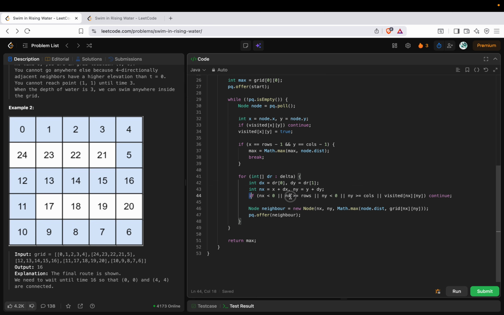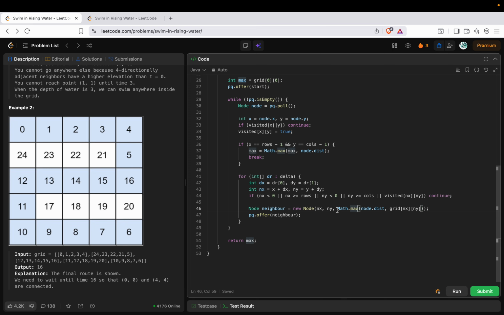Okay, so that's why I've kept this condition. These four sets of conditions will help me to stay within the matrix, and this will help me make sure that I'm only processing the nodes which are not processed. Then the new neighbor is this nx, ny, and as I mentioned, the idea is to identify the maximum elevation in a particular path.